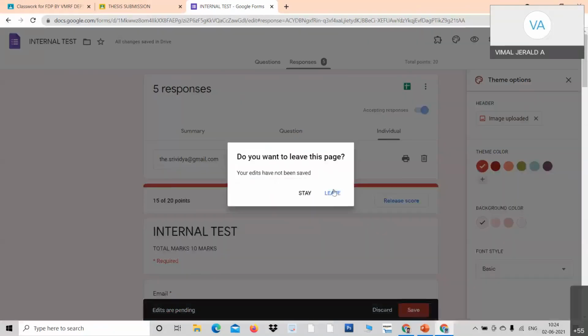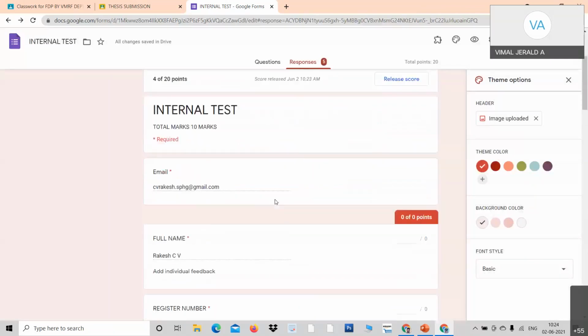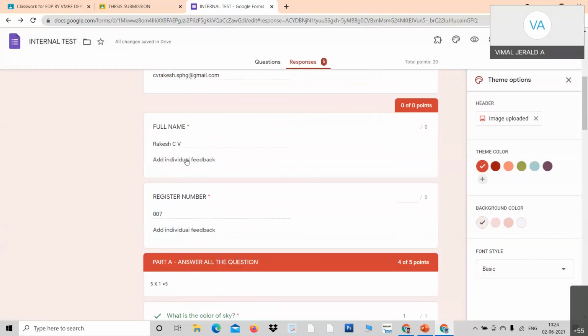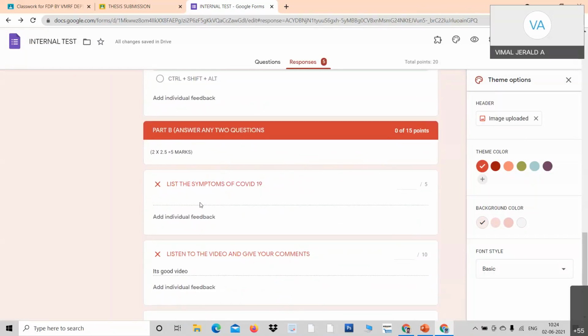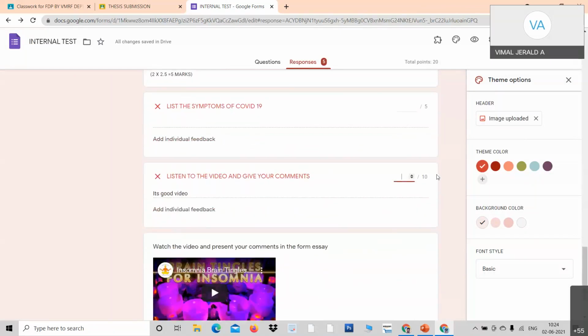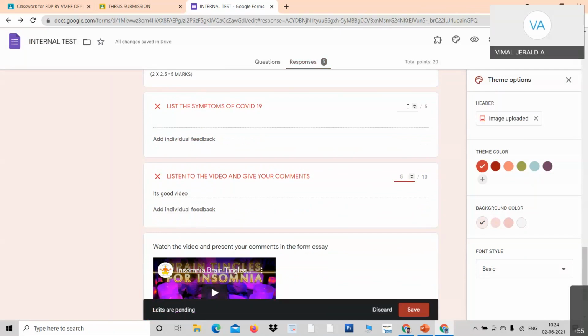Okay. And the second student, just save it and go to the next student. Next student is, see, Professor Rakesh. And look at here. I can go. See, he has also not written. But okay, I shall give some marks. For example, see 5 marks. And here it is 2 marks.